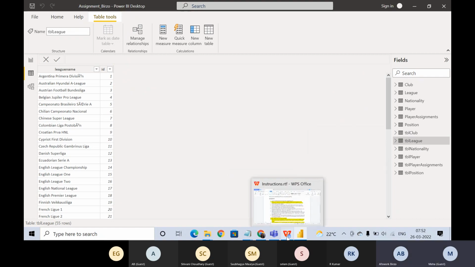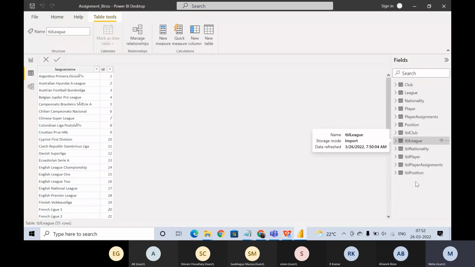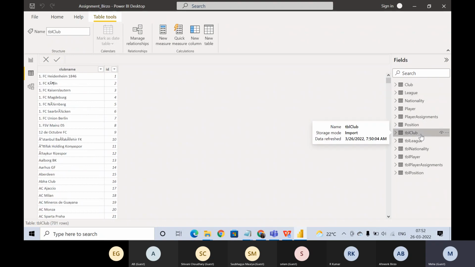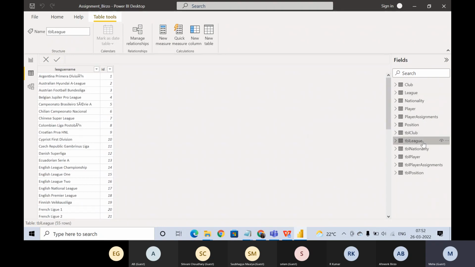Yeah, looks like it. That's what I found out. This one is a duplicate table. If you go to league, this one is 55 rows, and then here if you go, this one is also 55 rows, right? And there are only 2 columns, and the names are also pretty much the same. This is a duplicate, right?